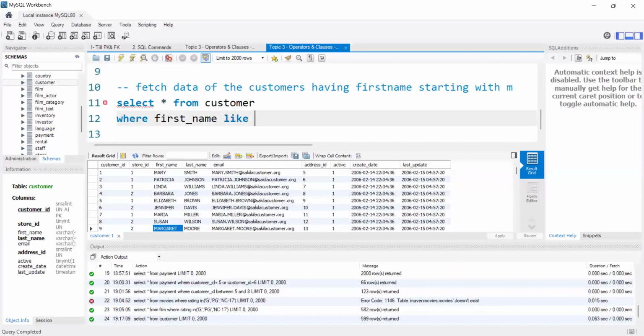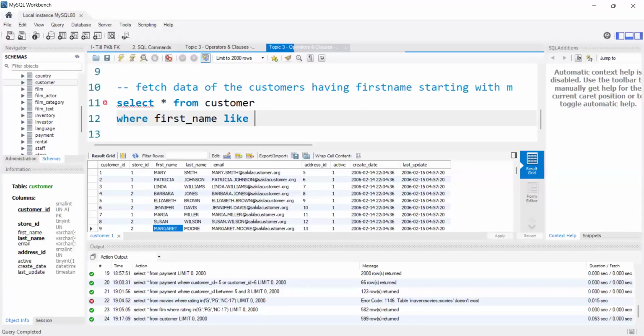Now I will use like operator, and I'm saying my name should start. Divya, you are saying not visible. What is not visible? My screen is not visible for you? No, yes, it's visible. Okay. If anyone cannot see, just check your connection, or try to reconnect.